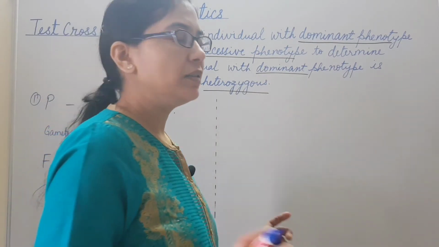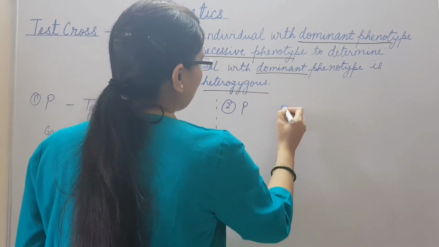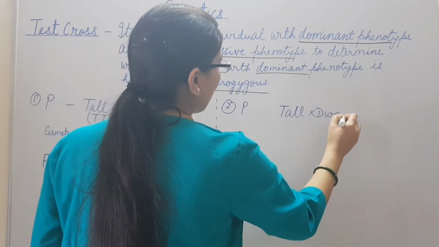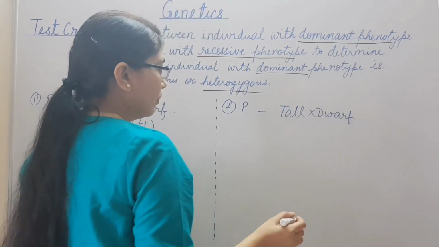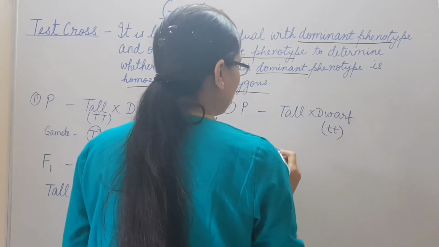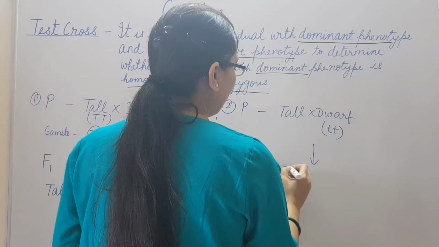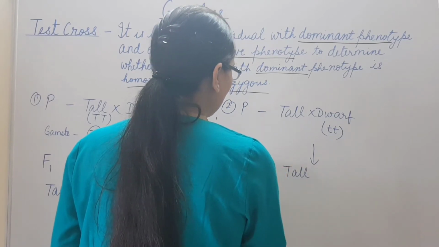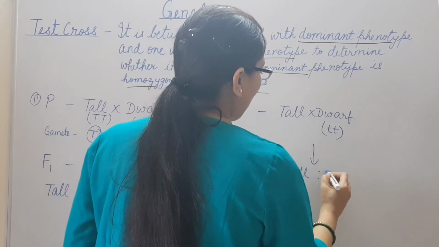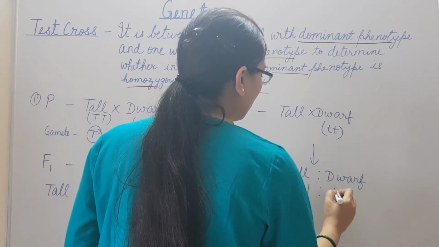Now let us see the second scenario. In this, again, the parental generation tall and dwarf is crossed. Here also this dwarf plant is homozygous recessive. Cross is done and we get tall plant, and in the F1 generation we get tall plant and dwarf plant both in the ratio 1:1.